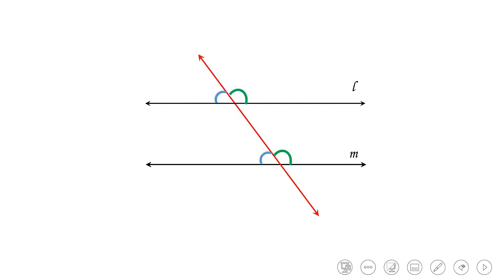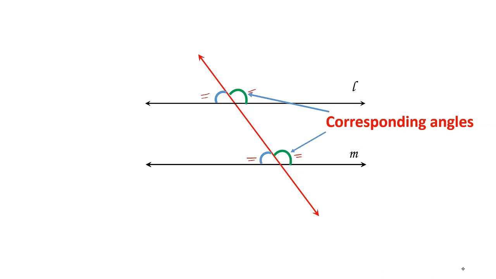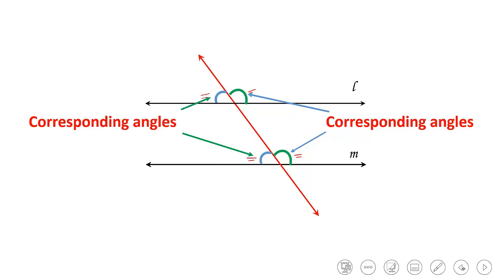I will figure out that the green angle here is equal to the green angle here as well. And the blue angle here is equal to the blue angle here as well. In geometry, we call those pair of angles a corresponding angle. So I have here 2 pair of corresponding angles.